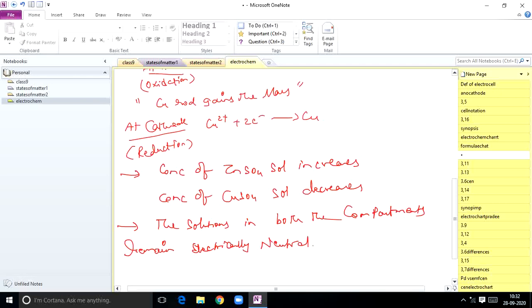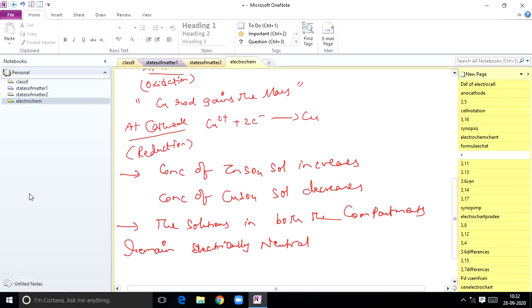So what are the chemical reactions that take place in a galvanic cell here? What observations, students, did you understand? These are the things you have to remember. Electric current flows in the external circuit. Remember that electric current always flows in the external circuit. Now, what are the chemical reactions in a galvanic cell? You already know: oxidation takes place at the anode, reduction takes place at the cathode. Anode acts as the negative pole, cathode acts as the positive pole.